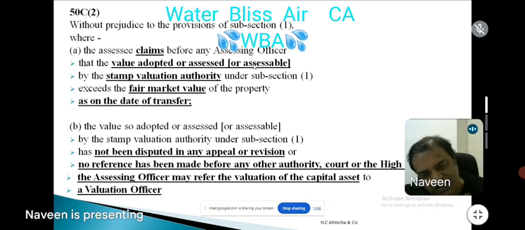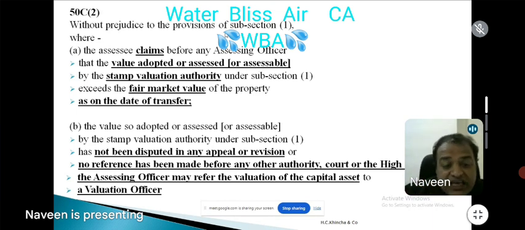So I want to make a claim. Yes, sir, telling what? Sir, the guideline value is 2 crores, but the fair market value is only 1.5 crores. So I will make a claim before the assessing officer. What is the claim? File a letter, write a letter. Then he is telling the assessing officer that you can file a claim only if you have not disputed such fair market value or such stamp duty valuation in any appeal or revision, or no reference has been made before any authority, court or high court.